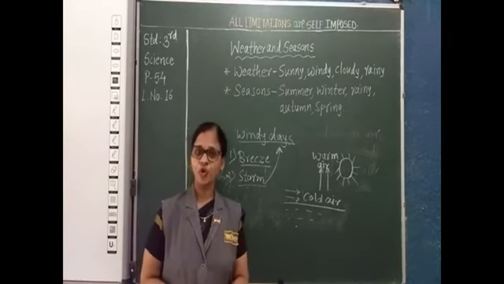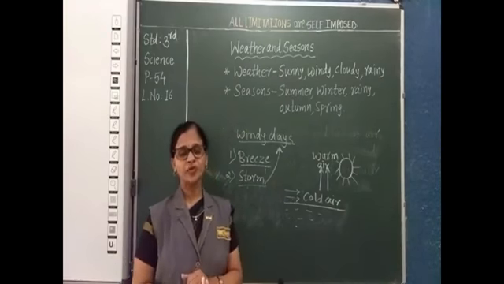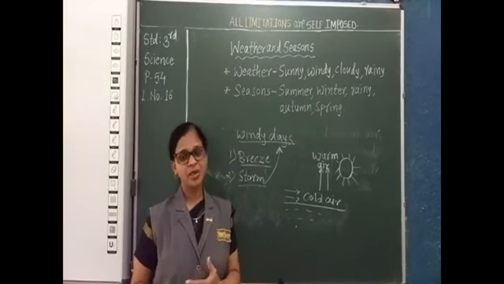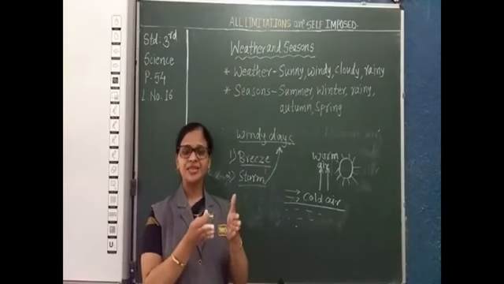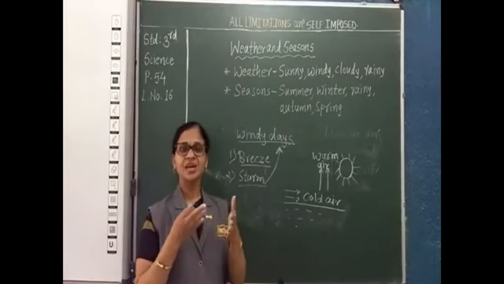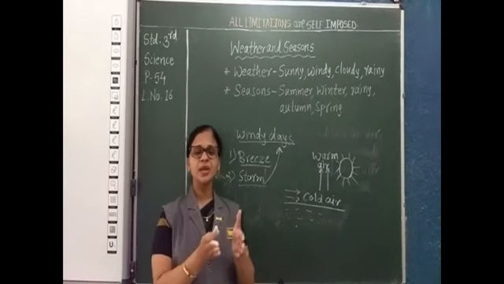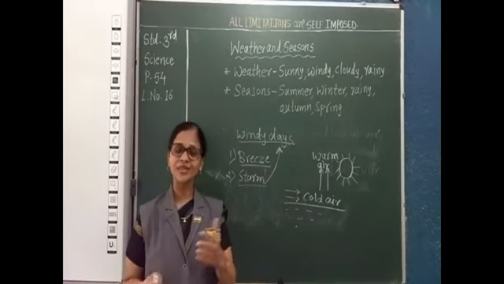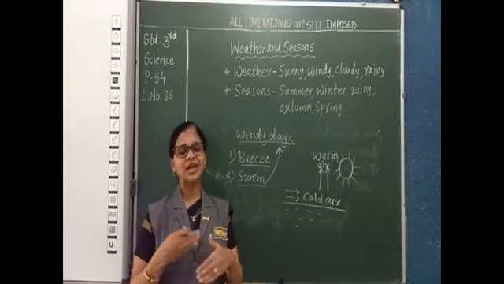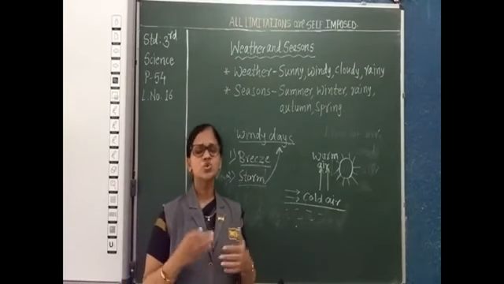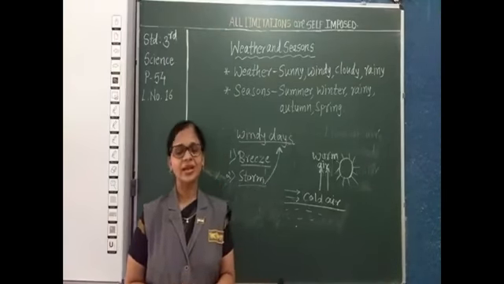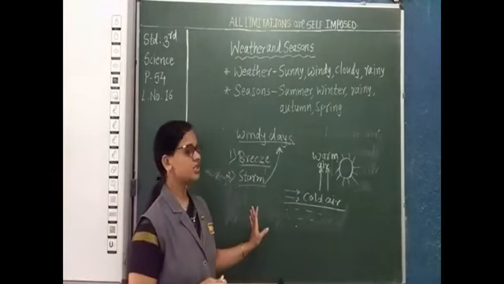Suppose heavy rainfall is there, so what happens with rainfall? Flood may occur. Huts and houses, small houses especially, may be washed out with the help of floods. Even animals may die. So such damage can be caused by a storm.